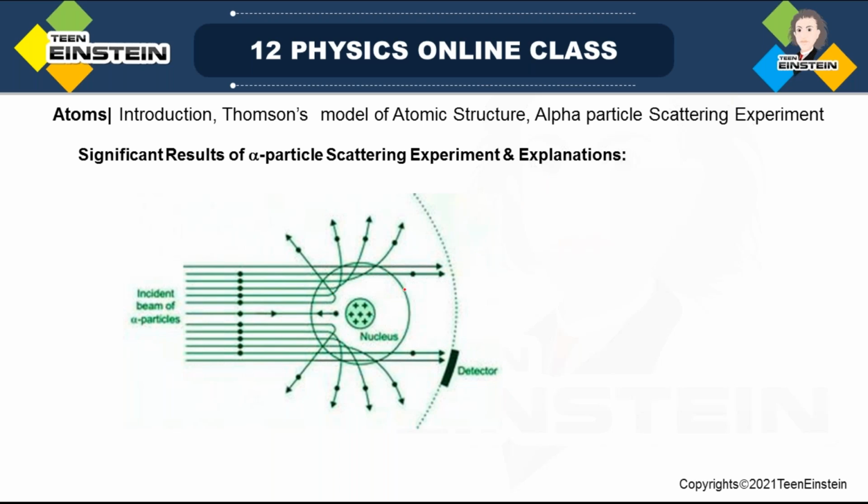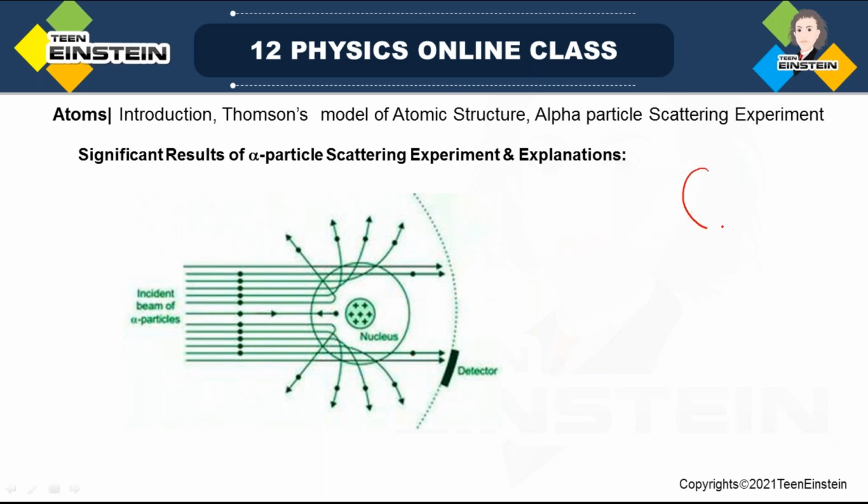That means you look, this is the atom, and most of the alpha particles are passing through. See what was Thomson's model? There were electrons scattered like this, right? Electrons scattered like this, and throughout there is positive charge.